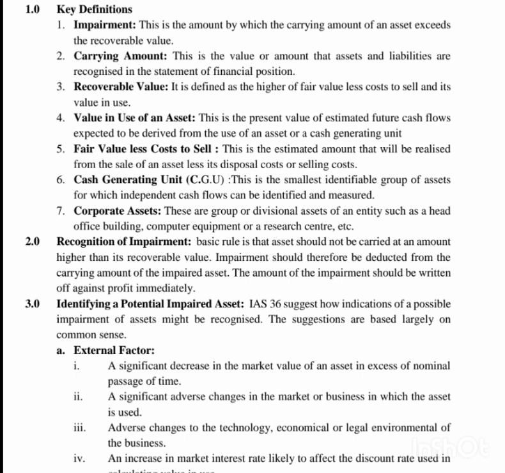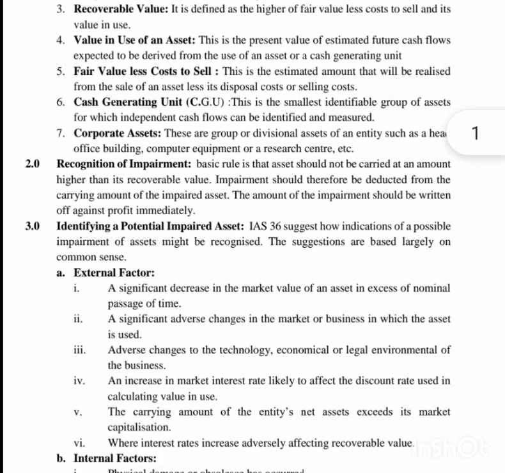How do we recognize impairment? The basic rule is that assets should not be carried at an amount higher than its recoverable value. Impairment should therefore be deducted from the carrying amount of the impaired asset. The amount of the impairment should be written off against profit immediately.